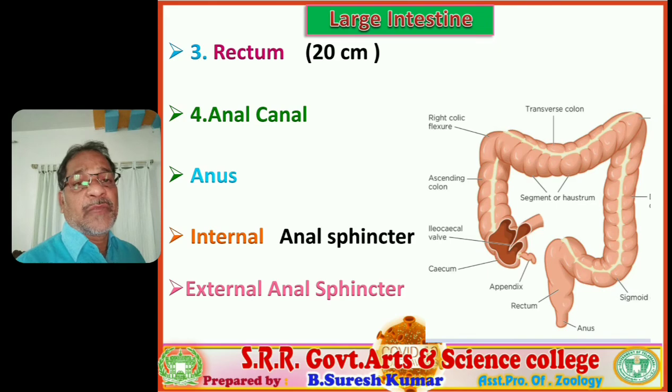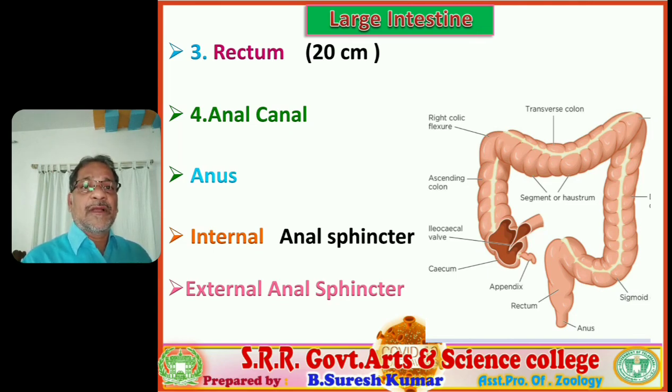Students, you remember, it is very important that the internal anal sphincter is made up of smooth muscles and the external anal sphincter is made up of striped muscles. Striped muscles are voluntary muscles and smooth muscles are involuntary muscles. So the internal anal sphincter is regulated by the autonomic nervous system and the external anal sphincter is regulated by the central nervous system.